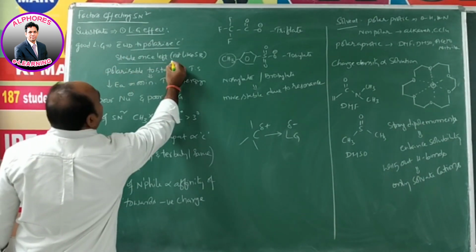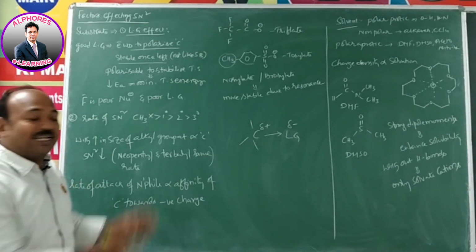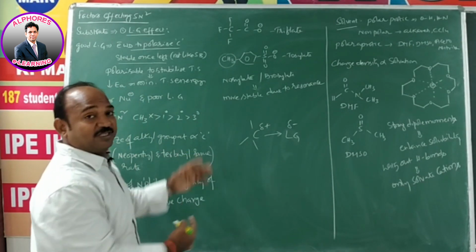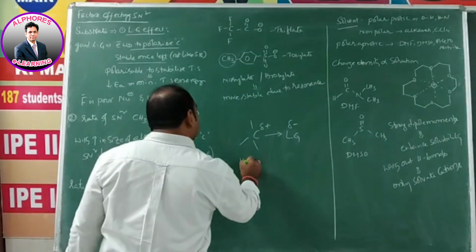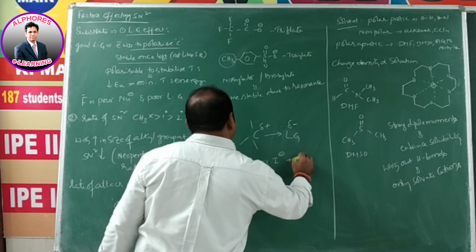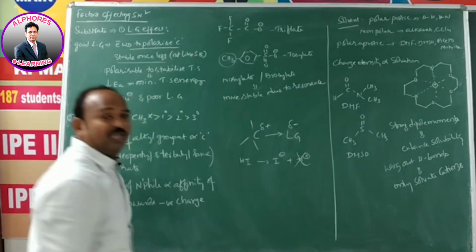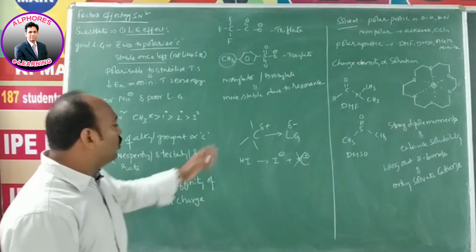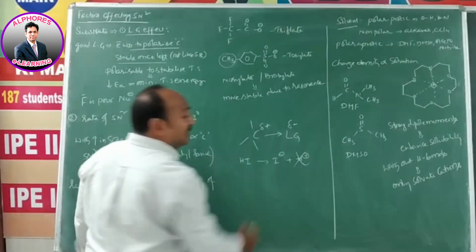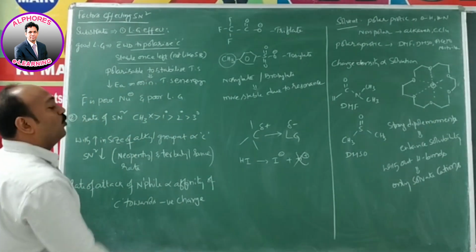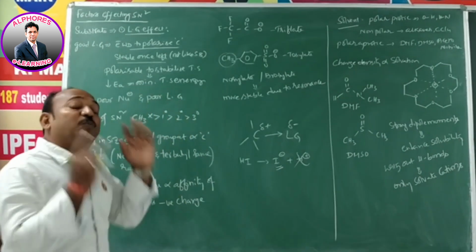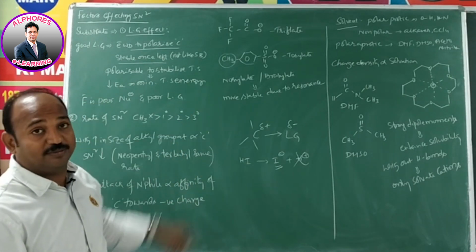It must and should be stable once left. When it comes out from the carbon, that has to stabilize. As in previous session we discussed, HI is a strong acid and I minus can sustain without H plus. Even though there is no H plus, nothing happens to I minus. This I minus can be stabilized. So just like that, once the leaving group departed, it has to stabilize, but it is not supposed to think about a proton just like a base.